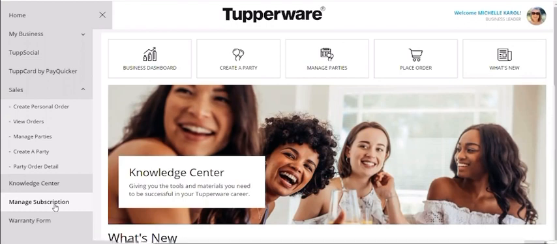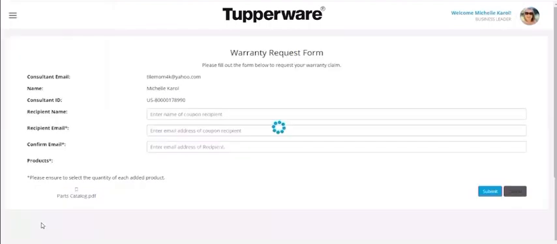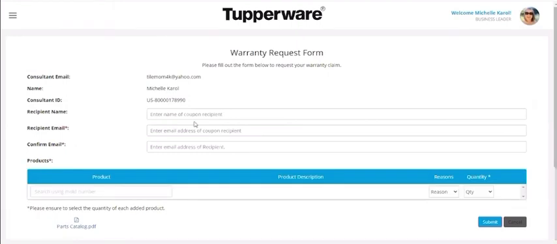Last but not least on this is the warranty form. The warranty form is pretty easy and self-explanatory. I'm just going to click on it real quick here. You enter who's getting the replacement, the recipient name, the email confirmation. You can check on the product using the mold number on the bottom of the product. And the reason: is it chipped or broken or what is going on with it, right?